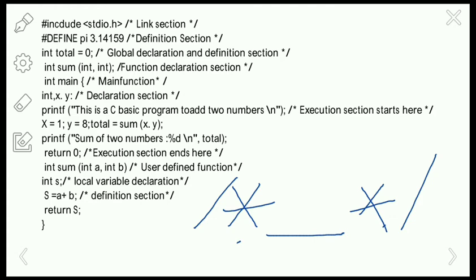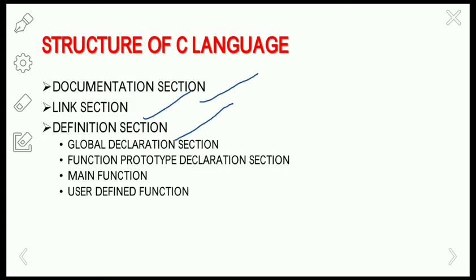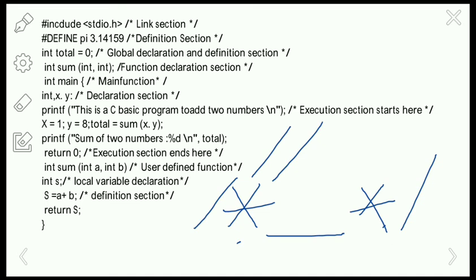If you want to comment a single line, we can use the double slash. Here, in the documentation section, before the header files, you can write the author name, the program name, and what the use of the program is.